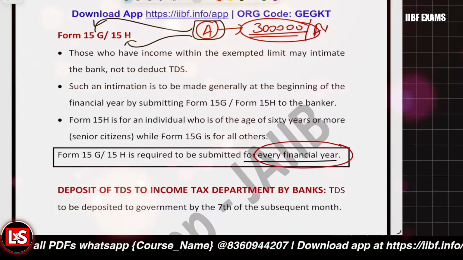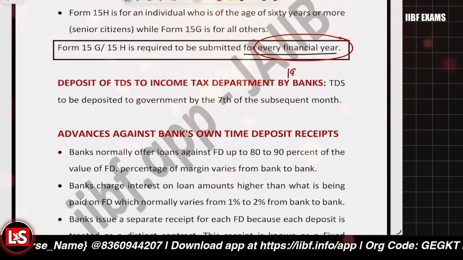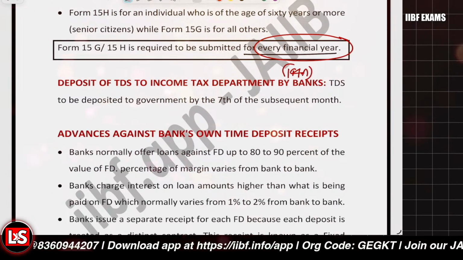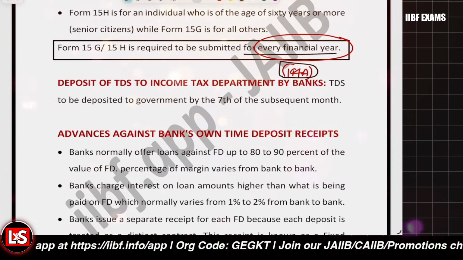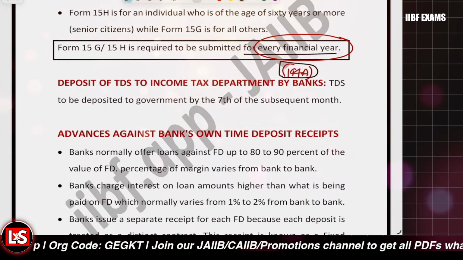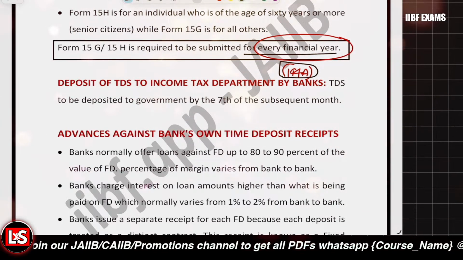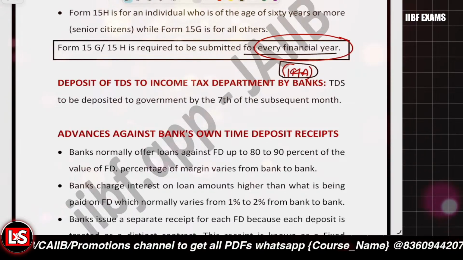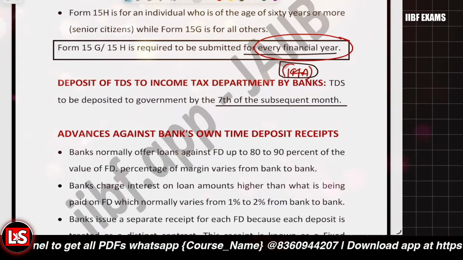And whatever TDS is deducted by the banks under Section 194A is to be deposited to the government by the 7th of the next month. Let's say if the TDS was deducted for the month of April, it is to be deposited to the government by the 7th of May.